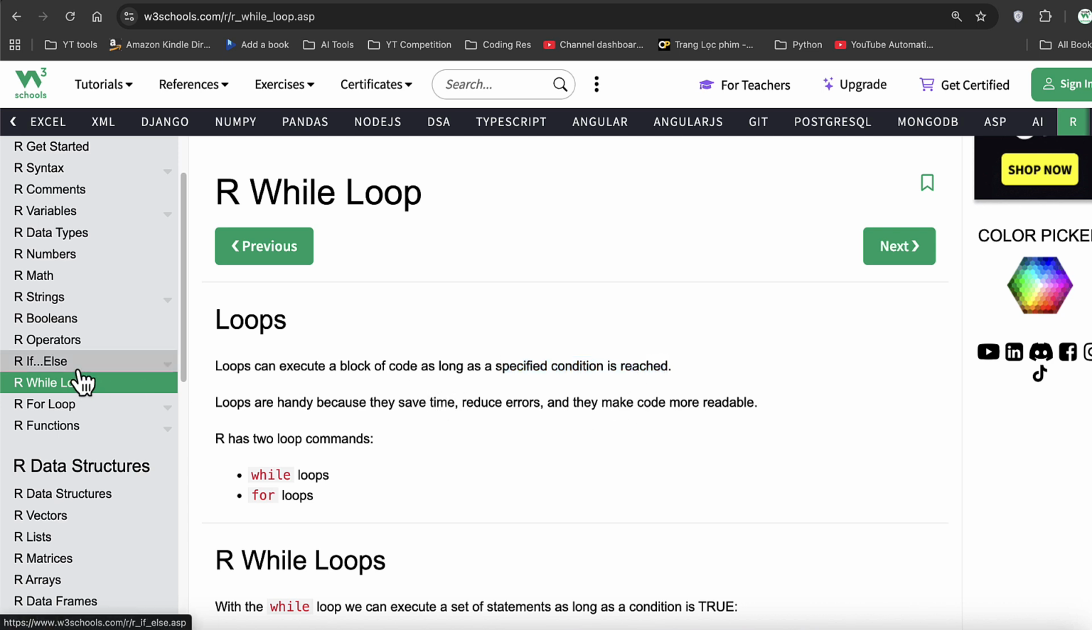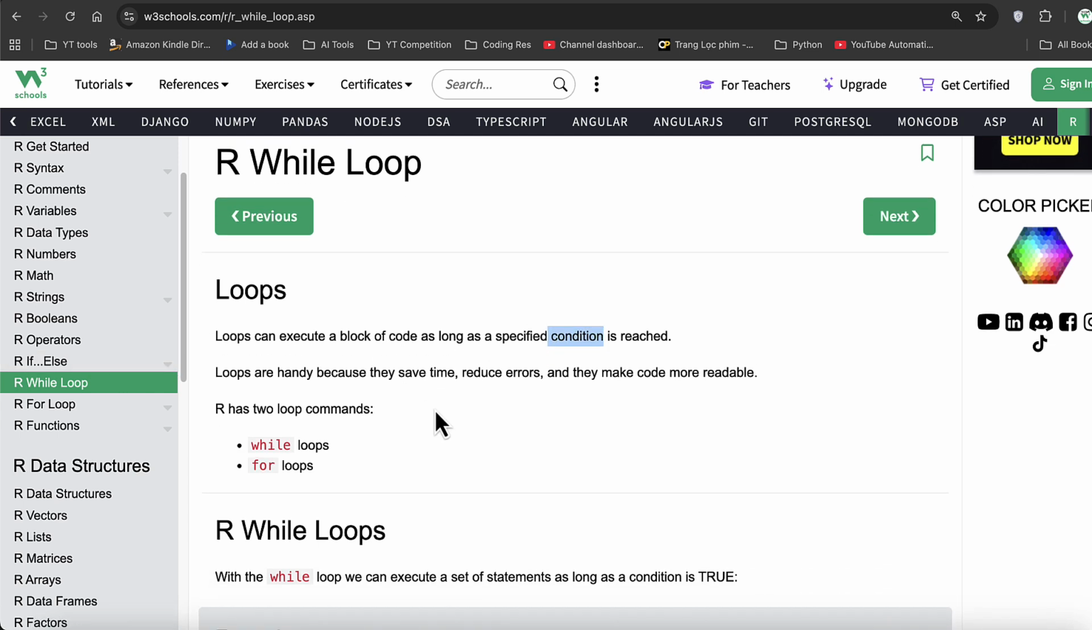It is different from if else because if else also checks the condition, but if the condition is true, if else only executes once. The way loops work is that if the condition is true, they execute the block, then check the condition again and execute the block again. So it's a cyclic motion. It keeps on repeating itself. That's what loops basically do.